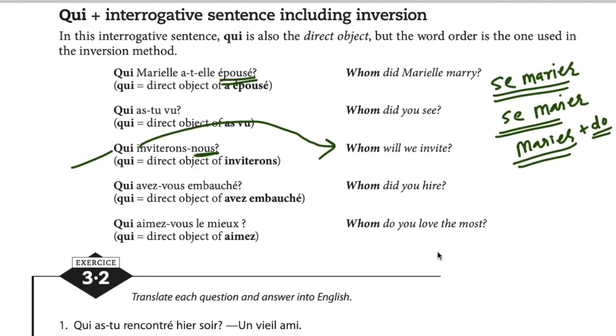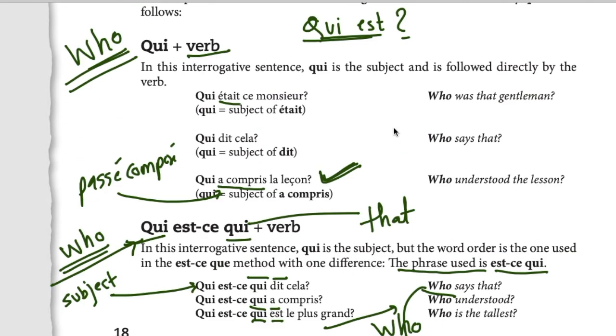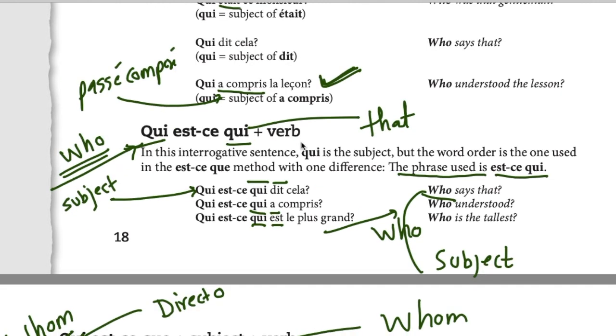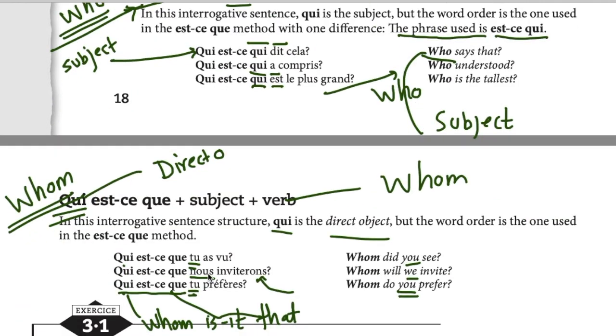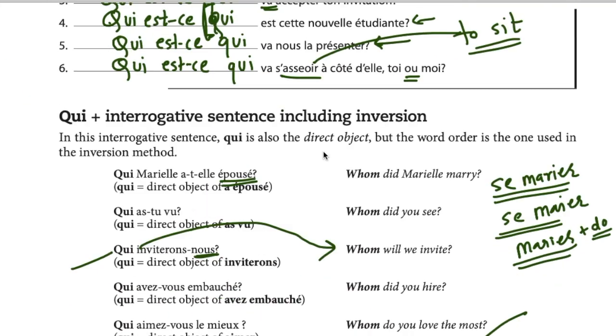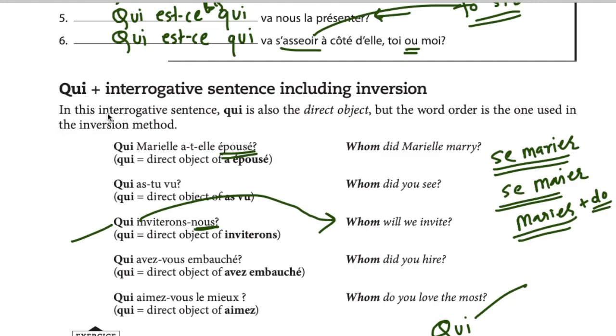As I said, all of these interrogative pronouns like qui, you can use them to form questions in all three manners. One is intonation, right? That we saw here. Qui dit cela? This is just a simple sentence with no inversion, no est-ce que, with a question mark and intonation. Qui dit cela? Who says that? Then we have est-ce que. Qui est-ce qui dit cela? Or qui est-ce que tu as vu? And the third version is inversion, obviously. So we can also use inversion.